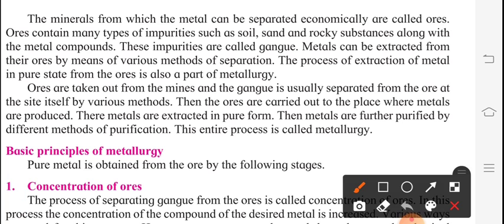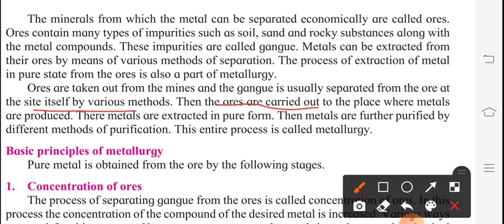Metals can be extracted from their ores by means of various methods of separation. The process of extraction of metal in pure state from the ores is also a part of metallurgy. Ores are taken out from the mines and the gangue is usually separated from the ore at the site itself by various methods.